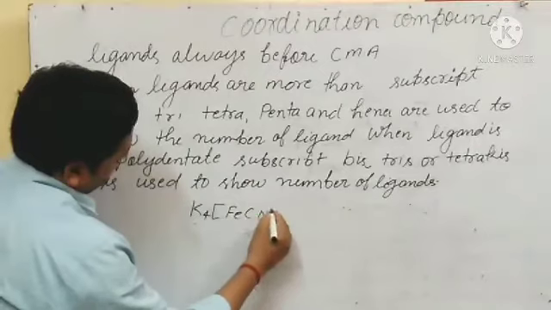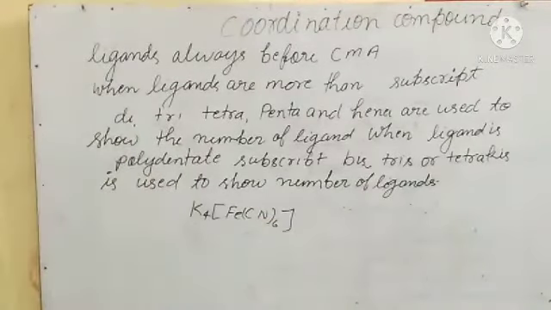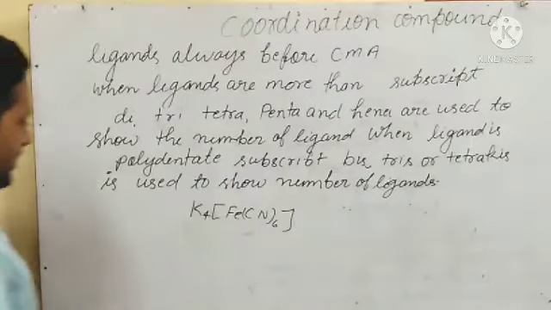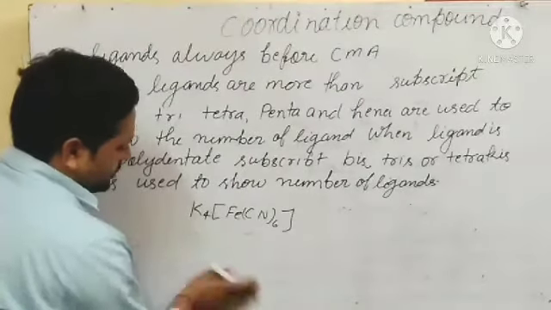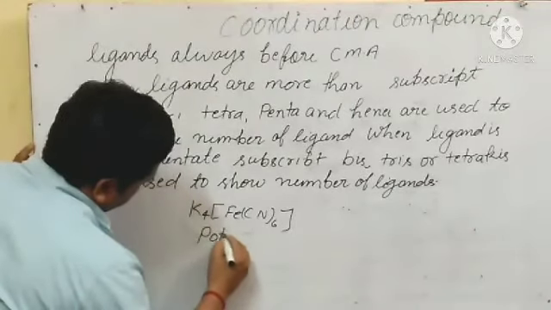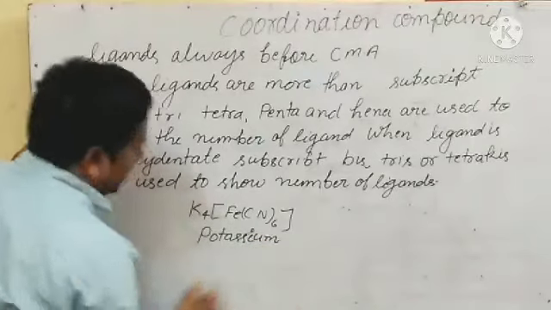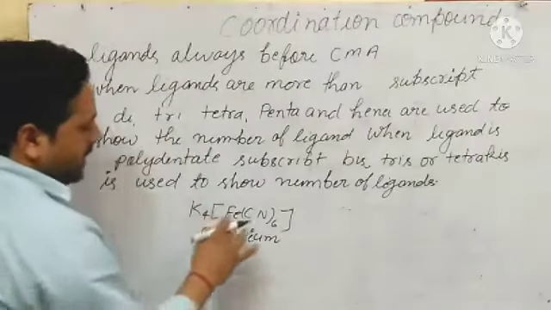If I take this example, the positive portion name will be written first, so it will be potassium. How many ligands are there? Six.